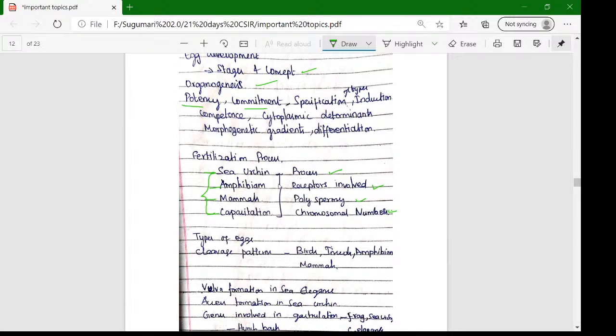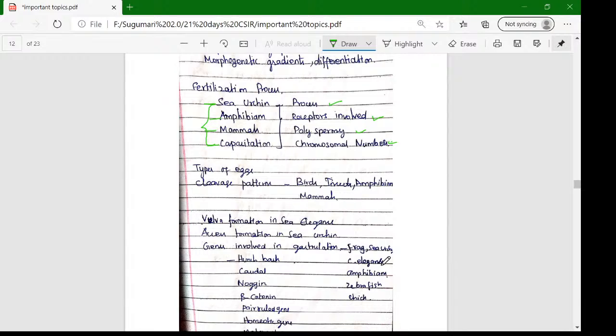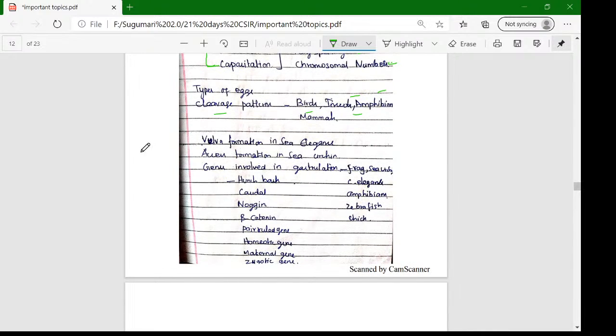This concept is very important. Just Google it: sea urchin fertilization process, amphibian fertilization process, mammalian fertilization process, and capacitation, and study the concept and stages. You just want to read the concept and you can easily achieve good marks. And types of eggs and cleavage patterns. These are very important: cleavage patterns of birds, insects, amphibians, and mammals. And vulva formation in C. elegans, and the axis formation in the sea urchin are very important concepts in previous year questions on CSIR unit 5.